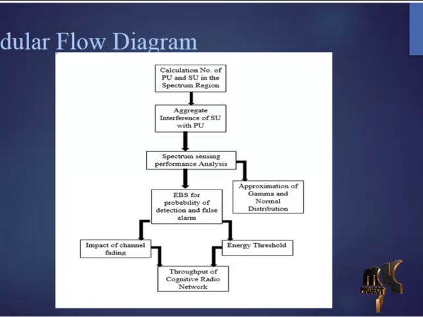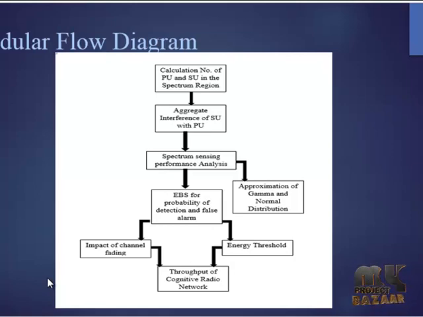The gamma distribution function and the normal distribution function provide the probability of detection and false alarm probabilities. Comparing the gamma distribution function and the normal distribution function with the energy based sensing of our proposed method, it is found that our energy based sensing method has attained the probability of detection and probability of false alarm with less value compared to the gamma and normal distribution functions.